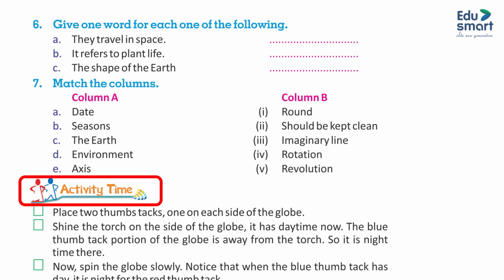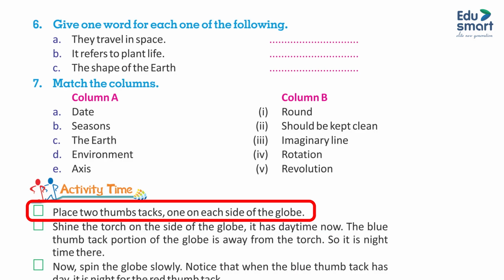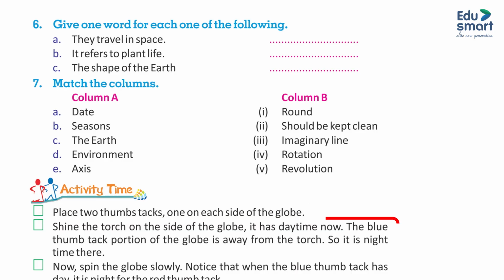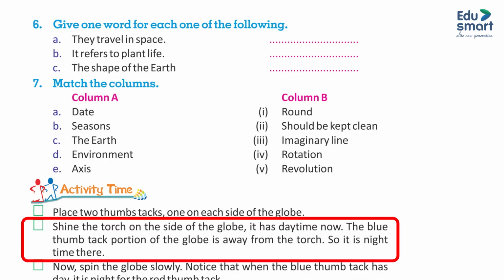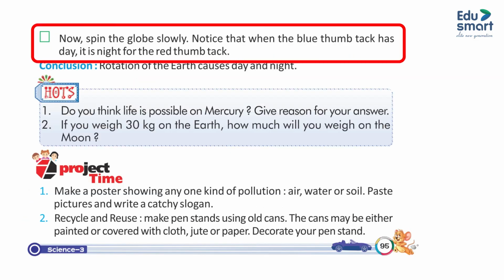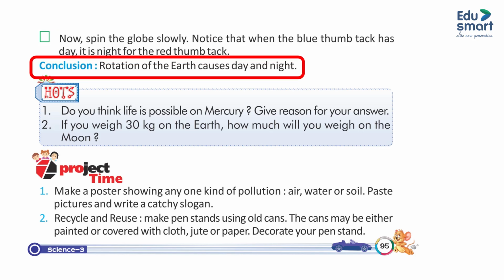Activity time. Place two thumbtacks, one on each side of the globe. Shine the torch on one side of the globe. It has daytime now. The blue thumbtack portion of the globe is away from the torch, so it is nighttime there. Now spin the globe slowly. Notice that when the blue thumbtack has day, it is night for the red thumbtack. Conclusion: rotation of the earth causes day and night.